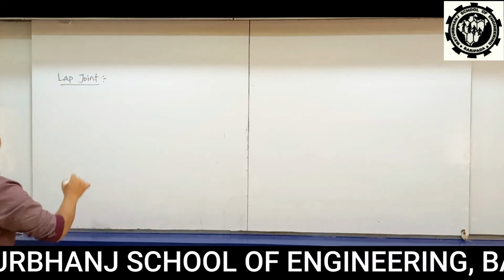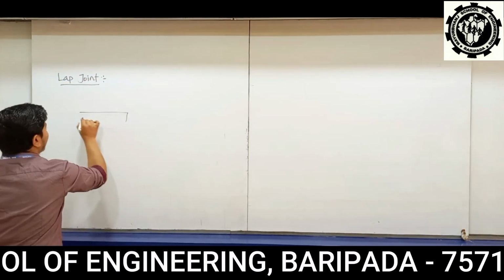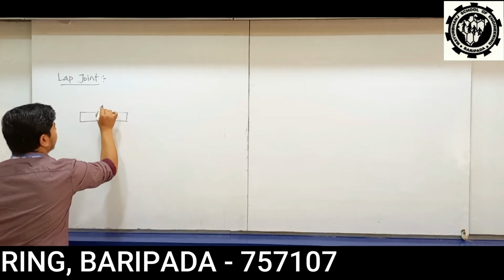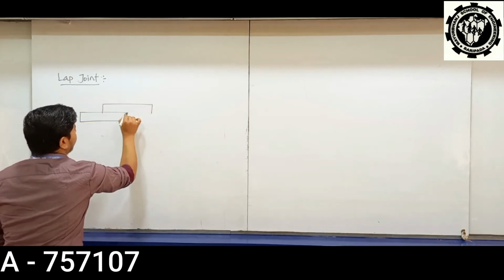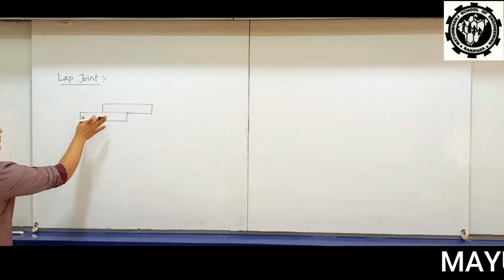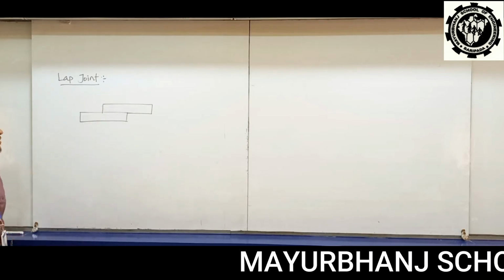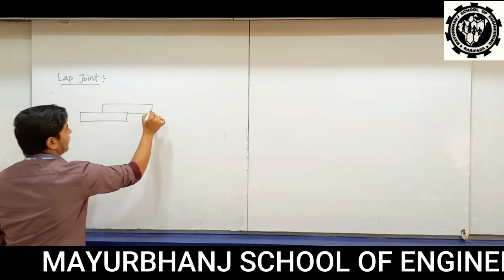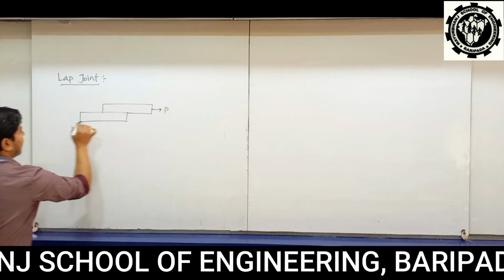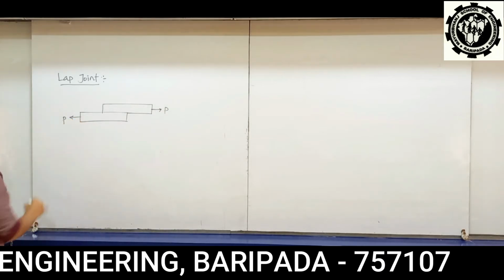Lap joint means one plate is overlapped over another plate. There are two steel plates. One plate is just overlapped over another plate. Two tensile forces are acting. Okay.